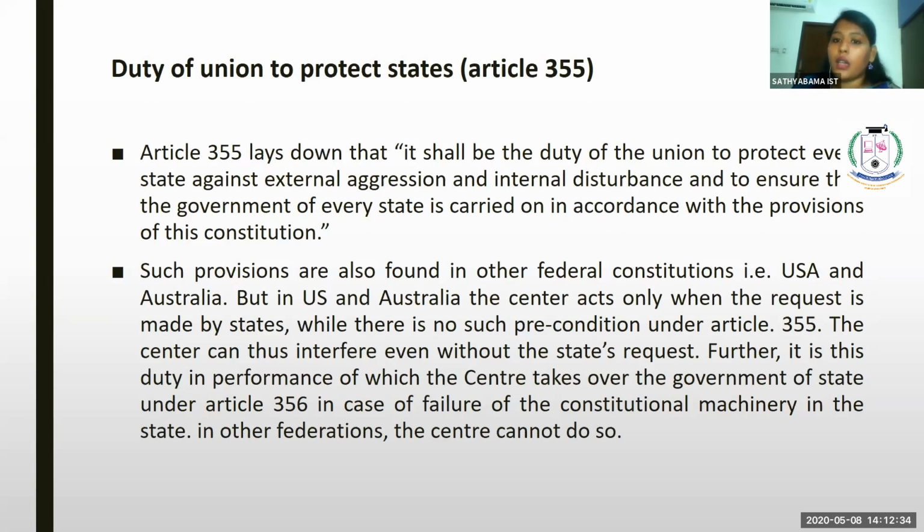So it is the duty of the union, as well as the state, to protect its citizens from external aggression. So the union as well as the state should proclaim emergency in the state in case there is any threat to the country.